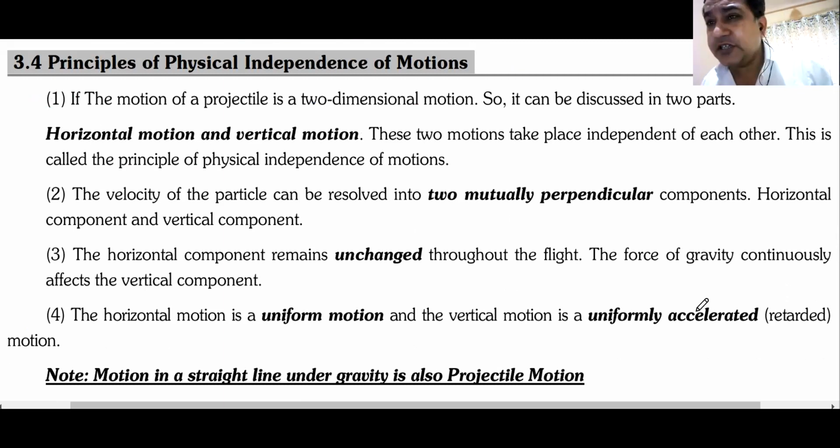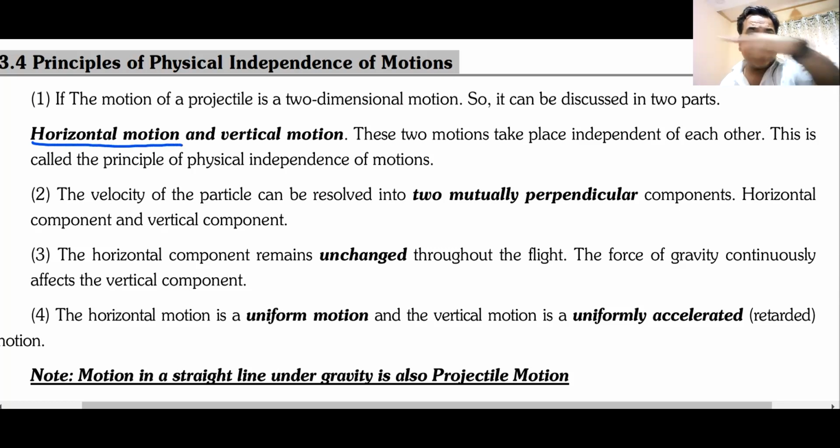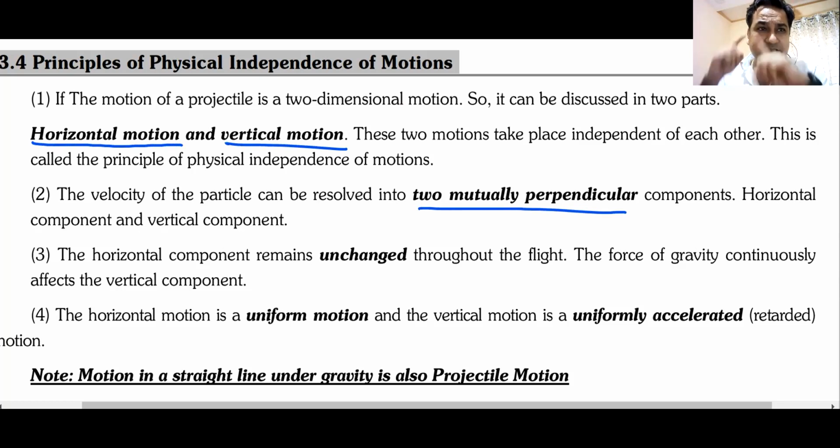Now, with this projectile motion, if you get any problem which is not a straightforward problem, any problem in projectile motion or motion in 2D can be thought of as consisting of two problems. One is the horizontal motion along the x-axis, the other one is the vertical motion along the y-axis. Do we understand this? These are two perpendicular directions and two perpendicular motions happening at the same time.